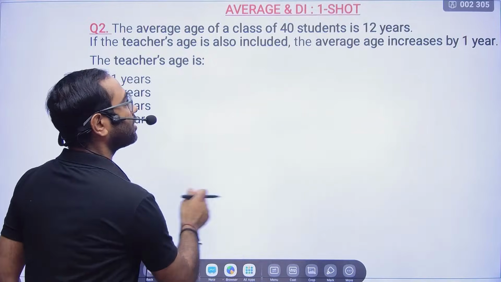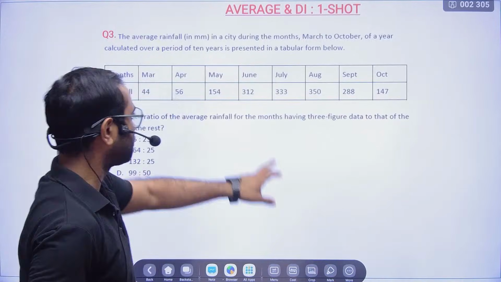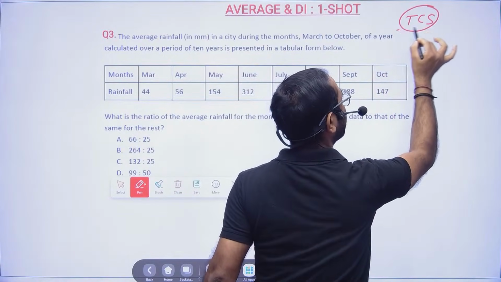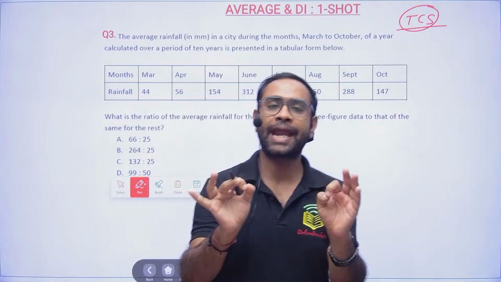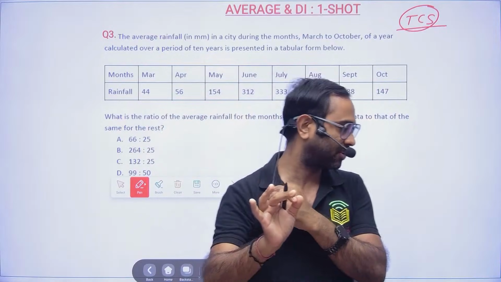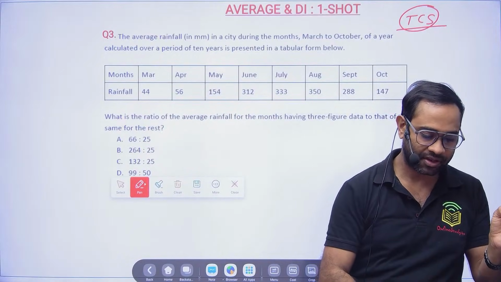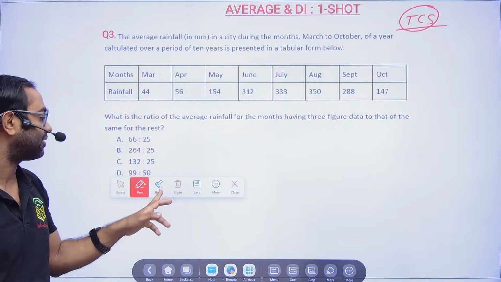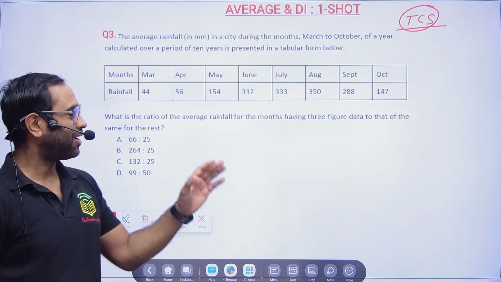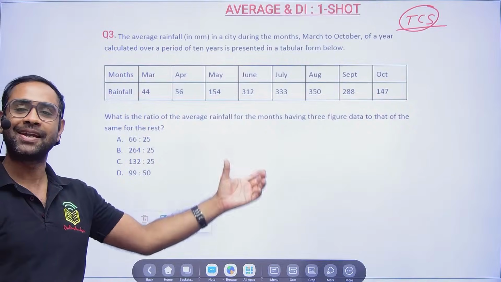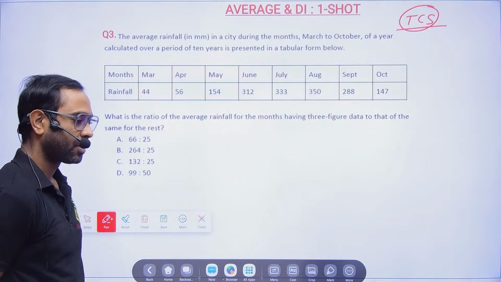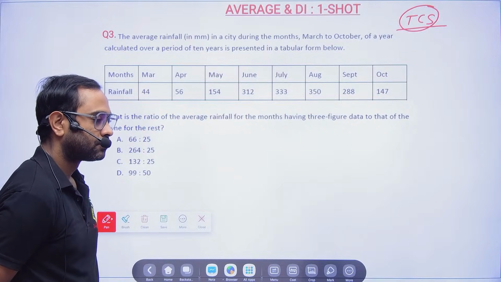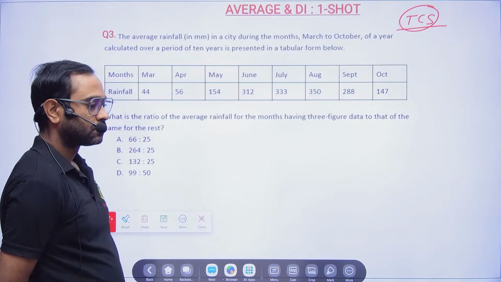Now we will be moving towards the next problem. Okay. This particular question, 1 minute of time, was asked in TCS, bhaiya. See friends, whatever questions I will do, you will get a feel of the real questions asked in the TCS exam. It's not like I will be doing random questions. Sir, how will I come to know this question was asked in TCS? You might be making us fool. Arey bhai, Google is there. Give it to Google, give it to ChatGPT. They will tell you this question was asked in TCS. Come on. Your time has already started.